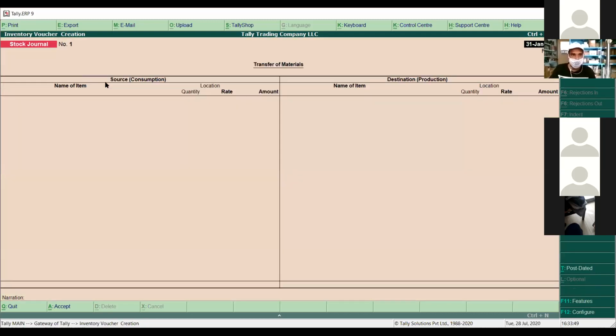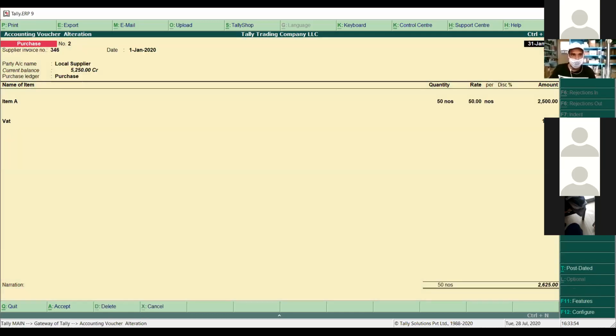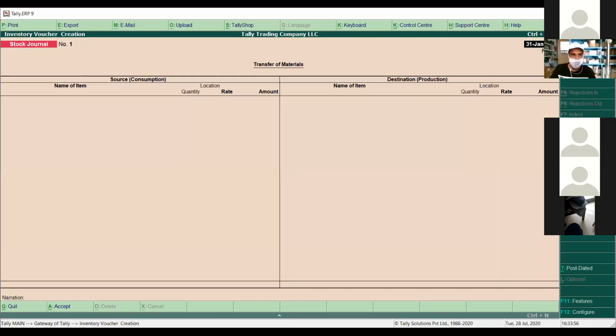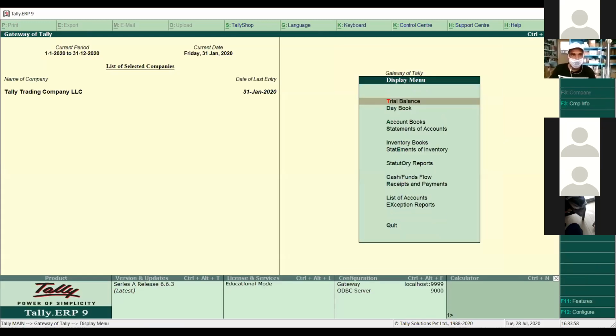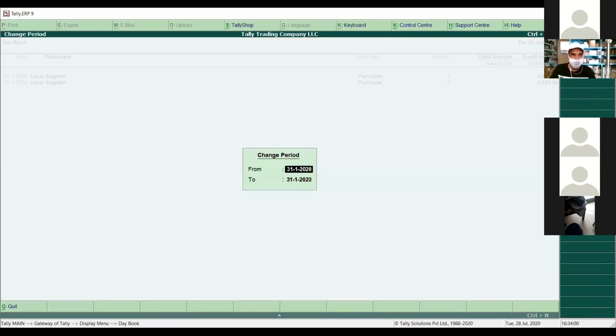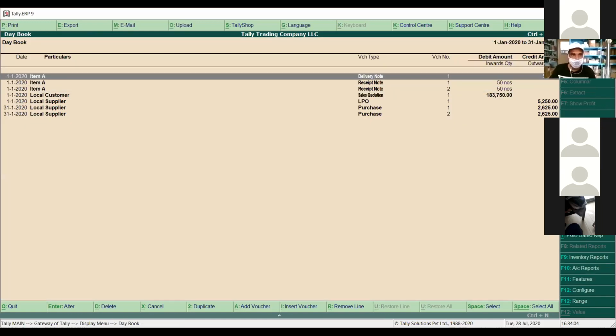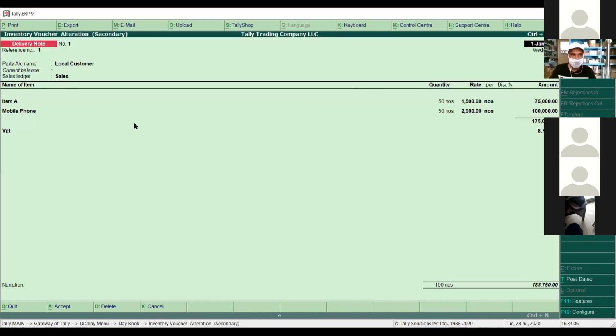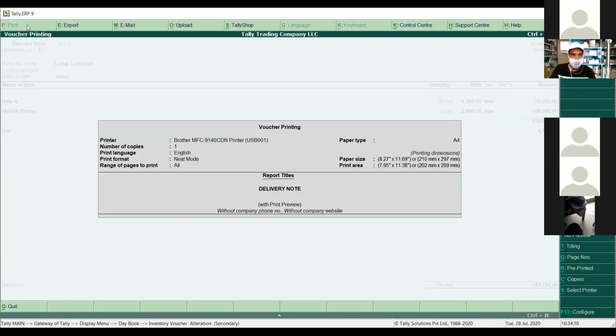One second. Delivery note voucher here. So if I want to print the delivery note voucher, how can I print? You have to simply open the voucher again, press Alt P.